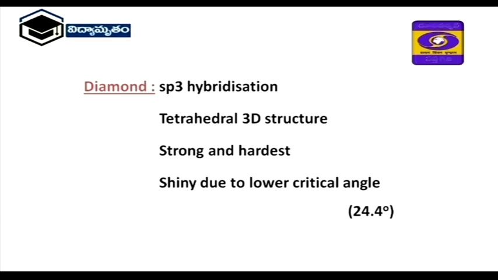In this diamond, like methane, sp3 hybridization is there. Each carbon atom is forming 4 bonds with the other carbon atoms. It is a tetrahedral 3D structure, and the strongest and hardest one in the universe, and shiny due to lower critical angle, that is 24.4 degrees.